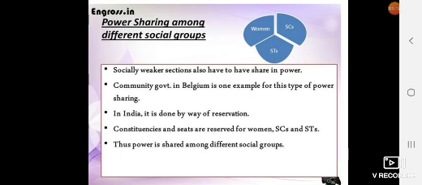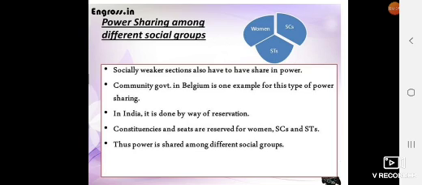The next one is power sharing among different social groups. Here on top I have focused on women, SCs and STs. You will get the reason when we go through all these points. Socially weaker sections also have to have a share in power. Again, there was a community government in Belgium, which was the example of this type of power sharing.